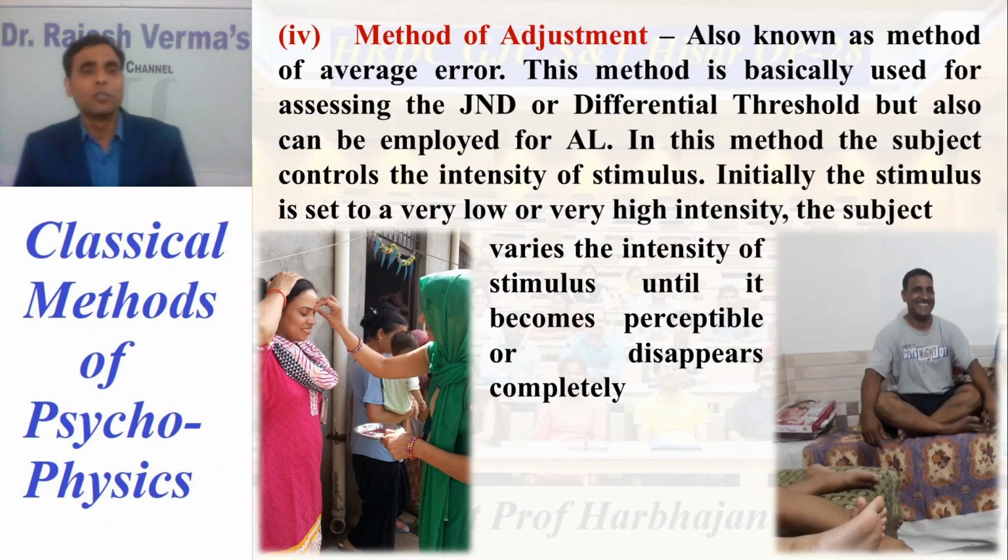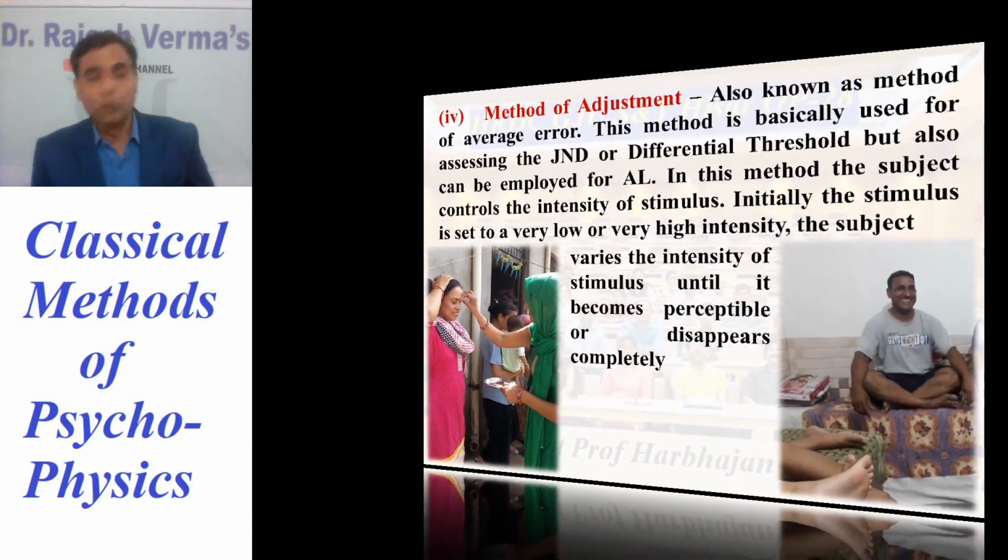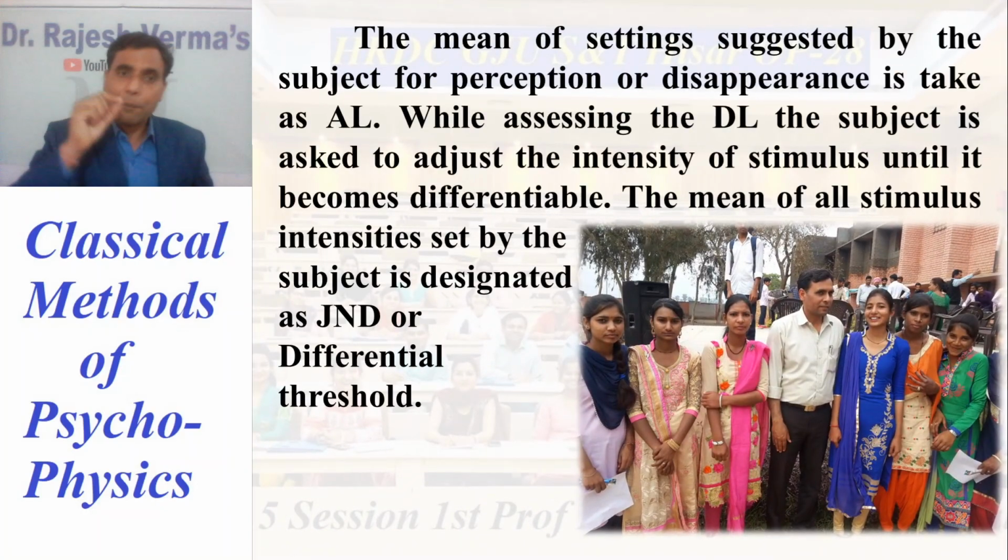In this method, it's a very simple method. The subject controls the intensity of the stimulus. The important point here is that in the method of limits and the method of adjustment, the subject only controls the intensity of the stimulus. Initially, the stimulus is set to very low or very high intensity. The subject varies the intensity of the stimulus until it becomes perceptible or disappears completely. This is a very simple technique. Now, further, what do we have to do? Dear friend, the mean of the settings suggested by the subject for perception is taken as the absolute threshold.